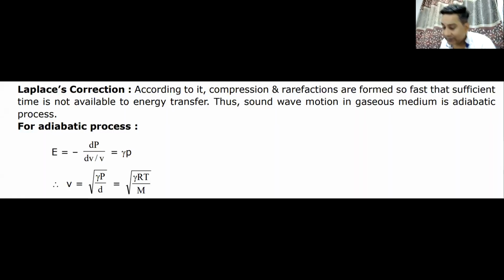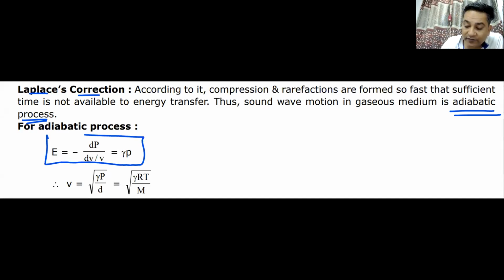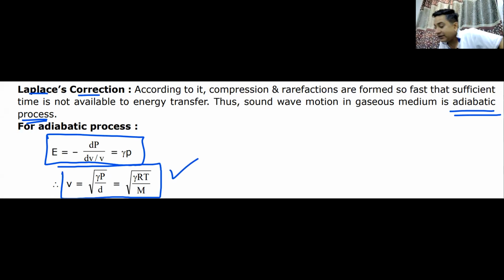Let us move on and see what happened. If it is not isothermal, then Laplace came and suggested that this is not an isothermal process but an adiabatic process. For an adiabatic process, the modulus of elasticity becomes gamma times P, where gamma is the adiabatic constant, Cp by Cv. Do we remember Cp by Cv? Yes or no? So he suggested a correction that it should be gamma times P by D, or gamma times RT by M. With this formula, the velocity of sound became exactly correct, and that is known as the Laplace correction.